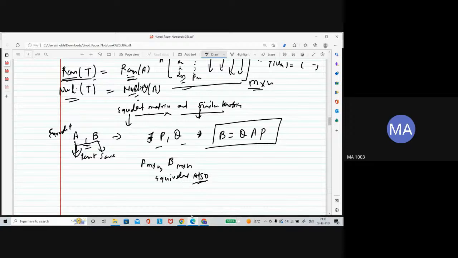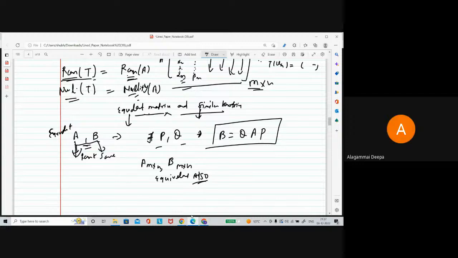Then you can say A and B are equivalent, or if A and B are equivalent, then the rank is also the same. So this is one important thing. Only using the rank you can say many things about the matrix and compare these two matrices.